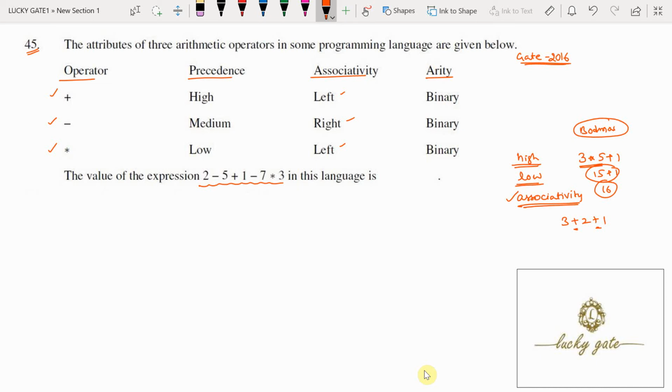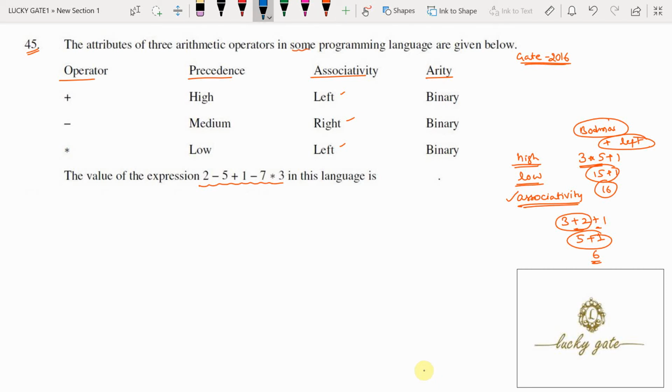Plus has left associativity. Because plus has left associativity, the left side plus is going to be evaluated first, that is 3 plus 2 is 5, then plus 1, it becomes 6. So observe friends, the highest precedence operator is evaluated first, the lowest precedence operator is evaluated next. If more than one operator of the same precedence is there, it is evaluated according to its associativity. Now we will see what is the value of this expression according to the precedence and associativity of the programming language that is given.